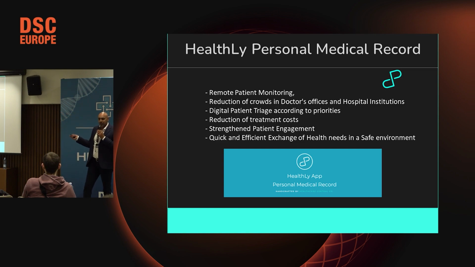We know how the situation is when you go to the hospital. Too many patients, and they are waiting maybe just for the doctor to see the results of blood sugar and say, okay, everything is okay. This is a benefit and advantage of using digital tools like HealthLy.